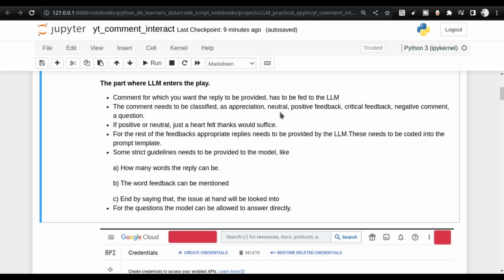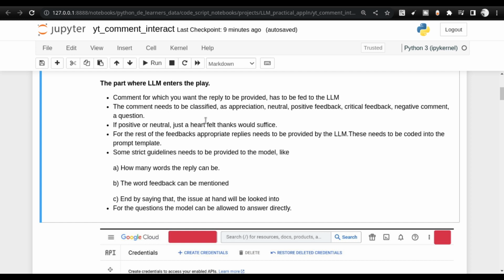So you must be first of all thinking, okay, we are not going to look at the comments, right? It is going to be automated. So how are we going to control what kind of reply the large language model is going to provide? What we are going to do is first classify the comment that is given to the particular video, and see whether it is an appreciation, a neutral or positive feedback, critical feedback, a negative comment, or a question. So we try to first of all understand these things.